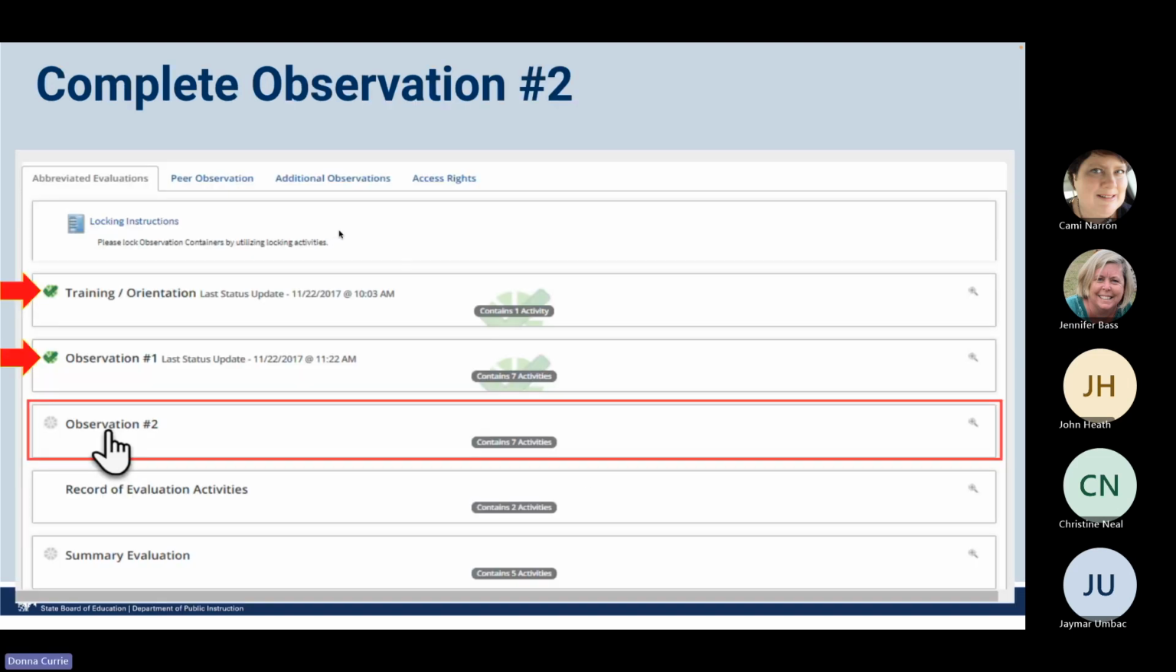So once you are in, I had already shown you how to click on your current observation. Hopefully at this point in the year, you already have a couple green checks. Hopefully you have a green check for your training and orientation, and then a green check for observation number 1. And then you're going to click in your observation number 2 container, and that is where you are going to get started with that process.